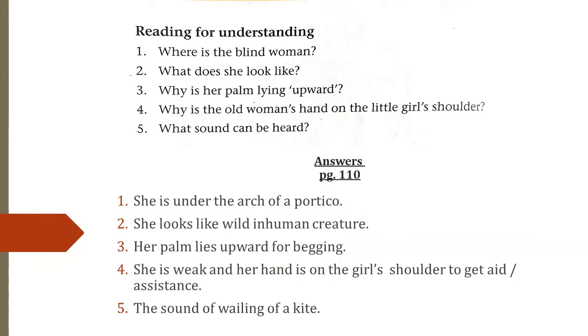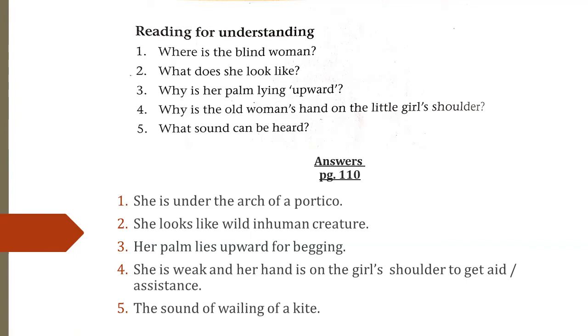Question number 1 is, where is the blind woman? She is under the arch of a portico. Number 2, what does she look like? She looks like a wild, inhuman creature. Number 3, why is her palm lying upward? Her palm lies upward for begging.